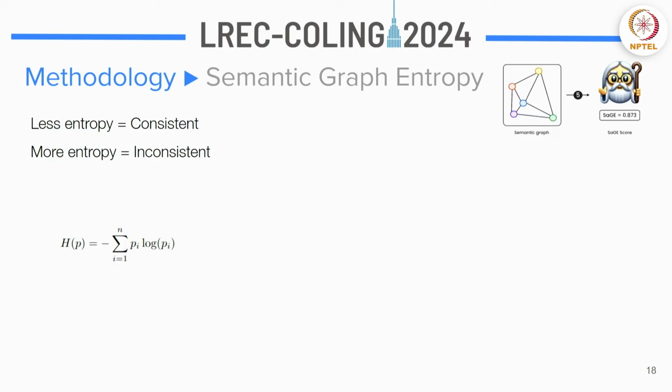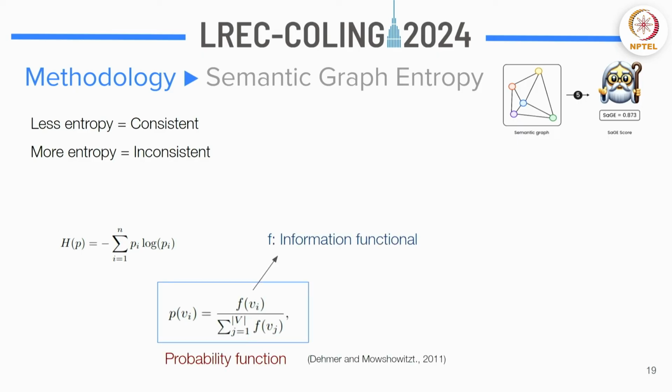So the Shannon entropy formula is given on the left, which is basically just sigma of p log p, right? But this is a probability distribution, whereas we have a graph. How do we calculate the entropy of a graph? So this probability distribution, in our case, let's say we abstract it using this information functional f that is displayed. So the probability function in our case is just this information functional divided by the sum of all the information functionals. I'll get into more details about what exactly this information functional is.